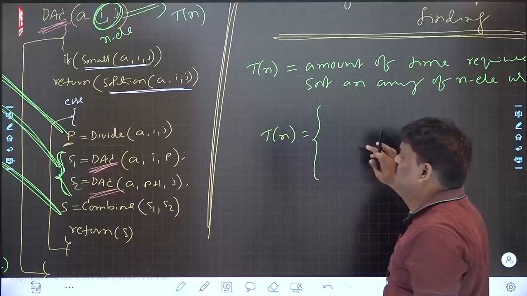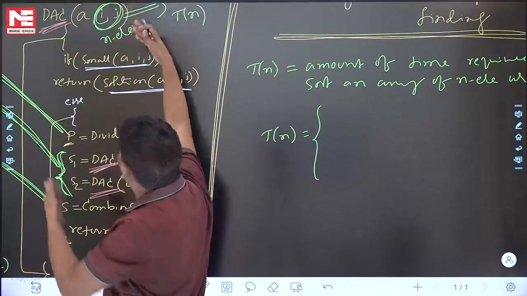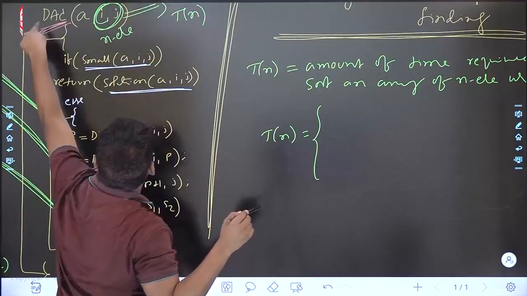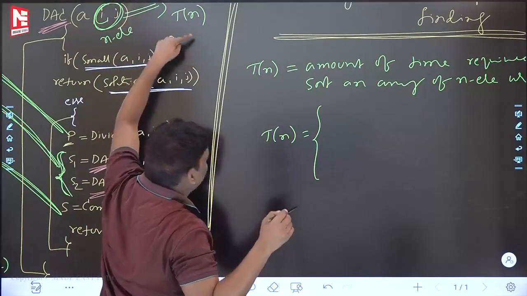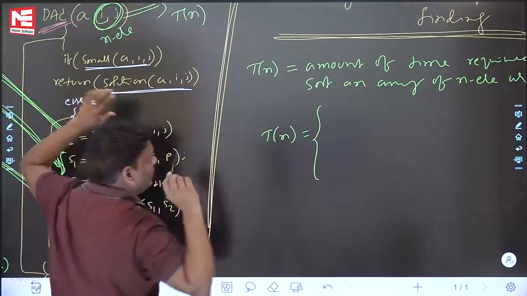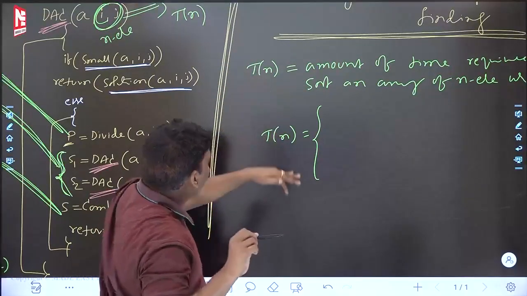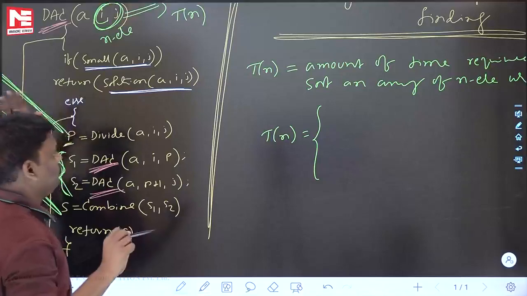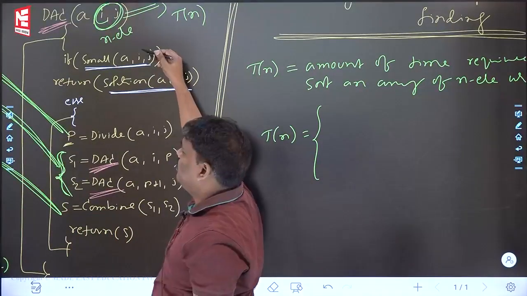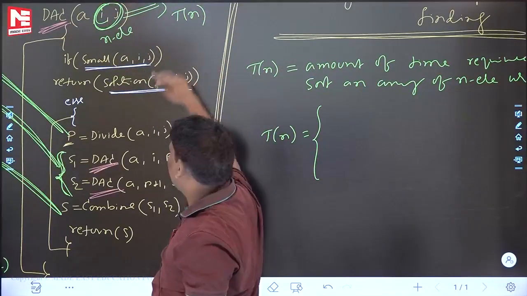As soon as you enter this algorithm, with time complexity assumed T(n), what is the T(n) you have to calculate? This will take T(n) time. The definition is given, okay. How to find it? If you want to find out, go inside. Yes, I am going inside. If you go inside, what is the first step?